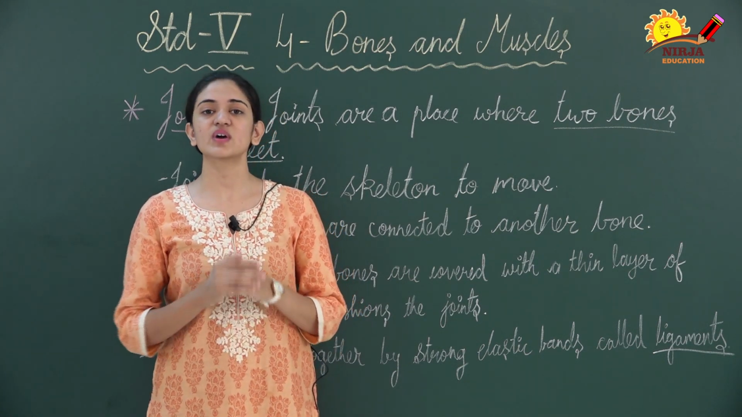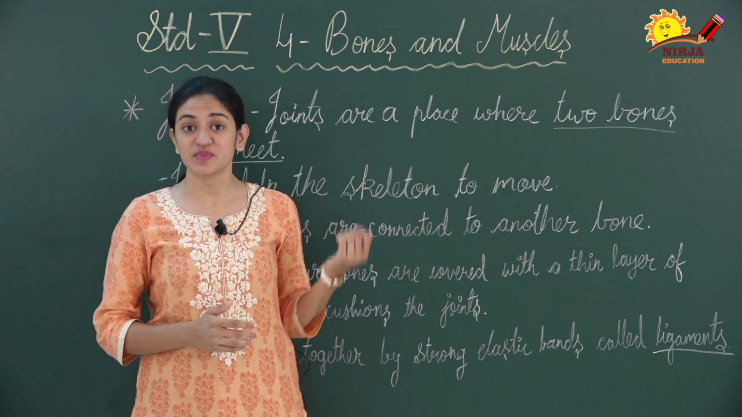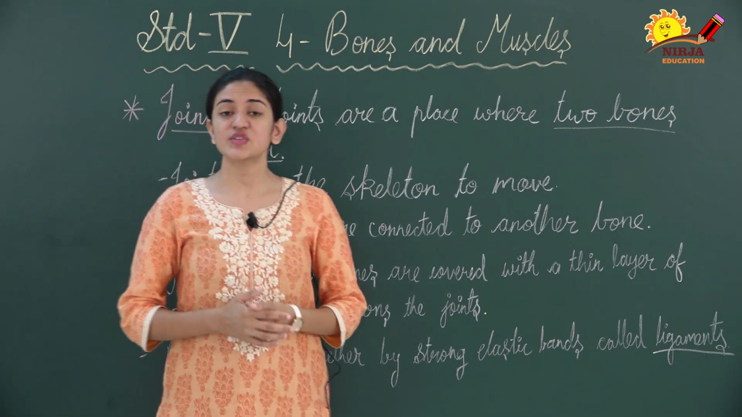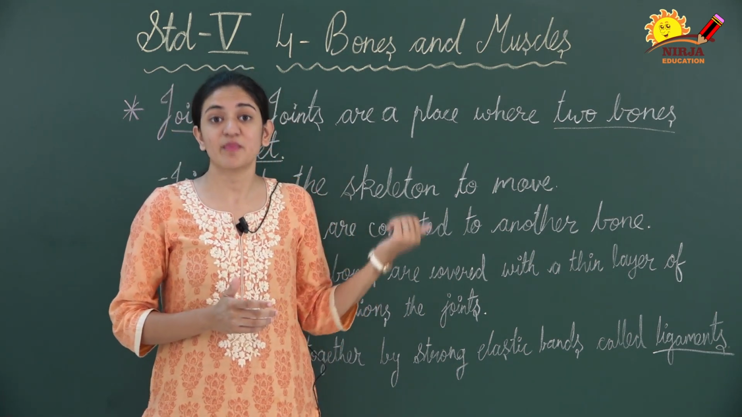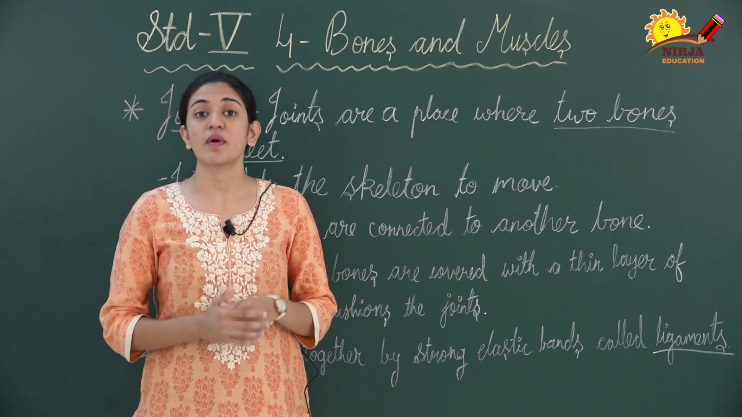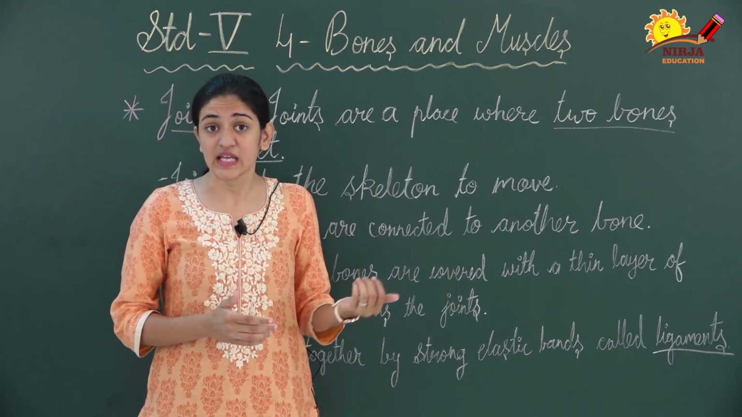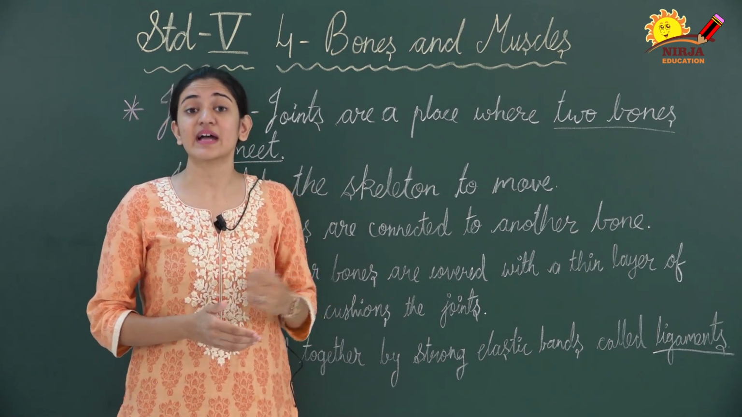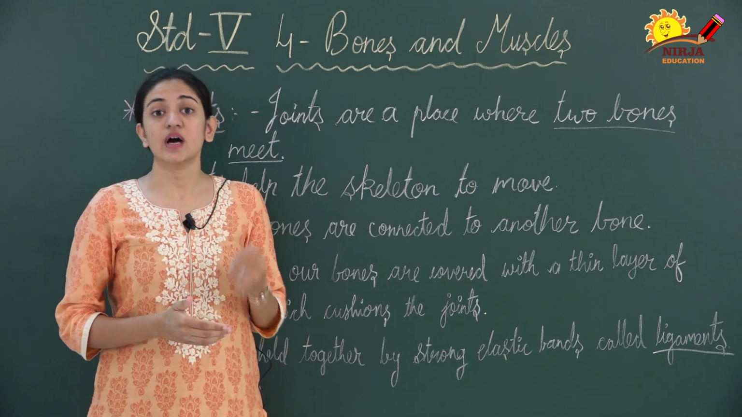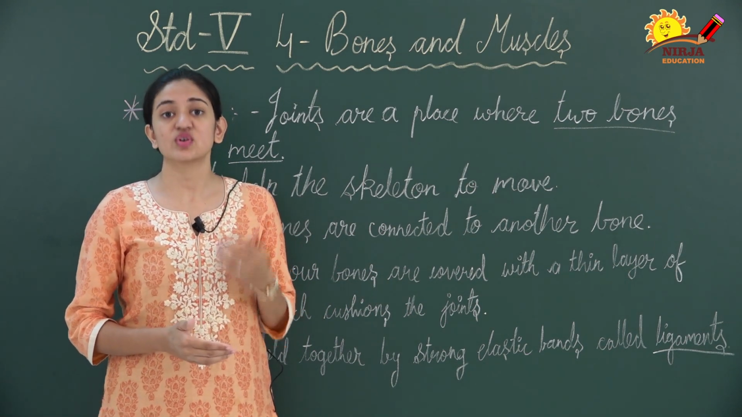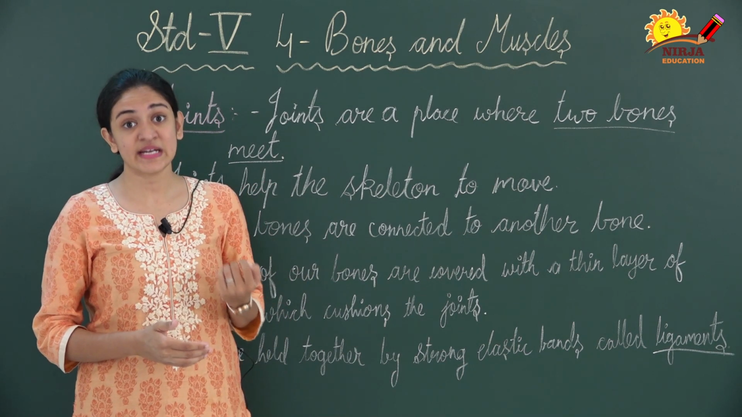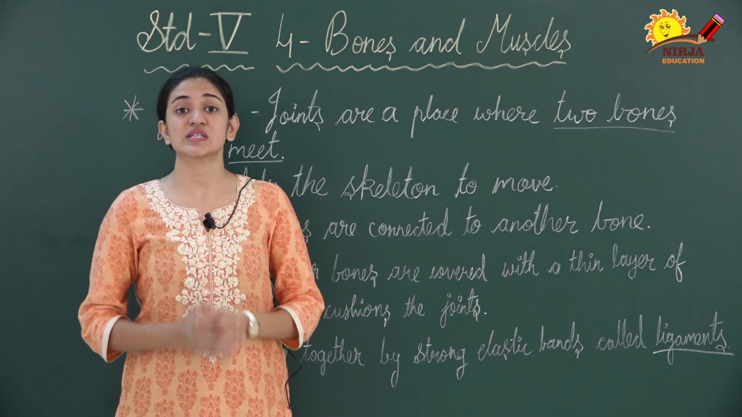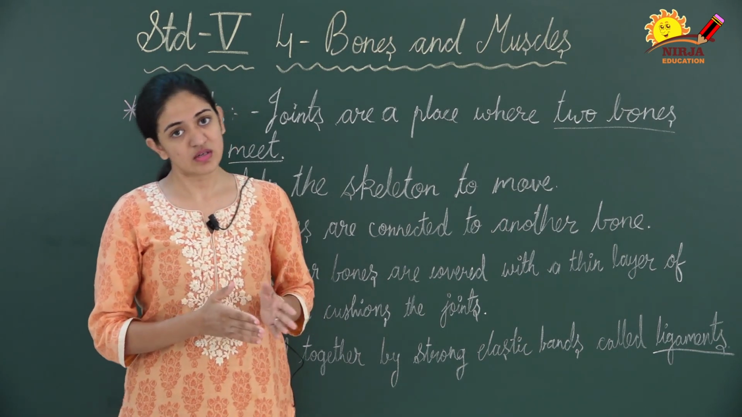Today in this video, we are going to discuss the remaining topics of chapter 4, that is bones and muscles of class 5th. Dear children, in the previous video, that is part 1, we had already discussed the skeletal system, right? What is the skeletal system, and we also discussed the different parts of the skeletal system. In that, we already discussed in detail about the skull, rib cage, backbone and bones in arms and legs, that is limbs, right? So now today in this video we are going to discuss joints and the muscular system.